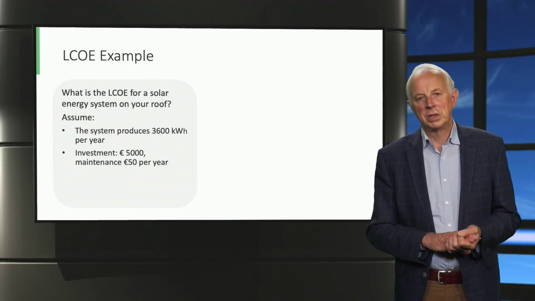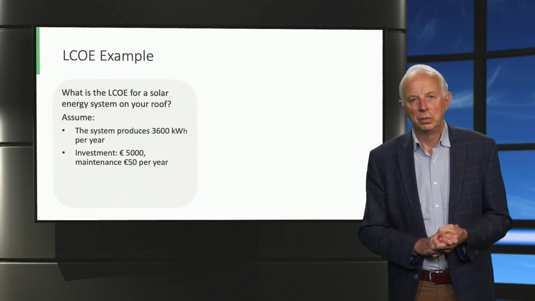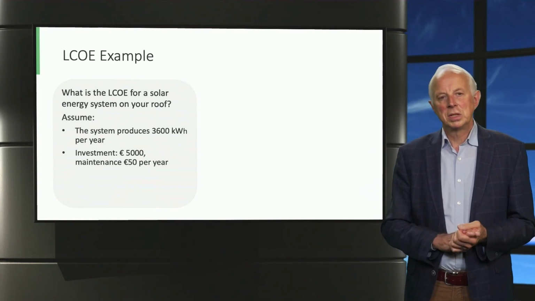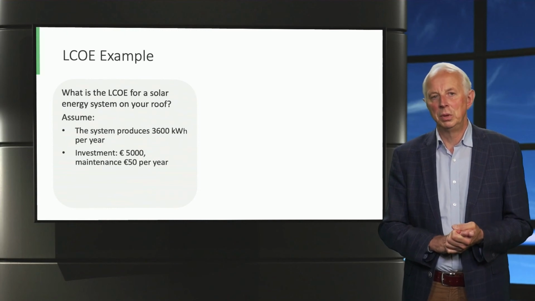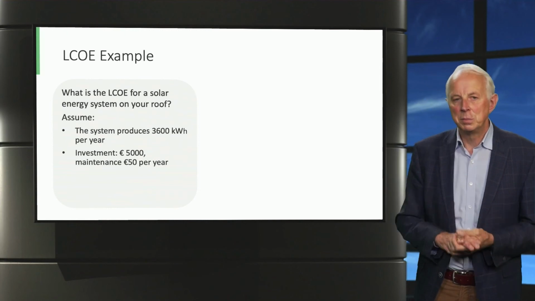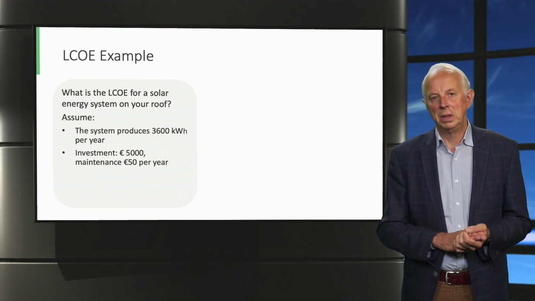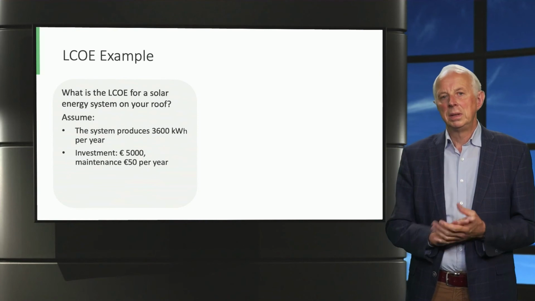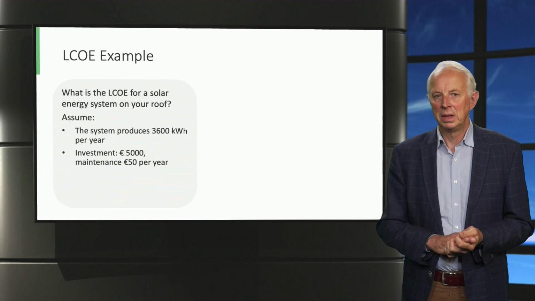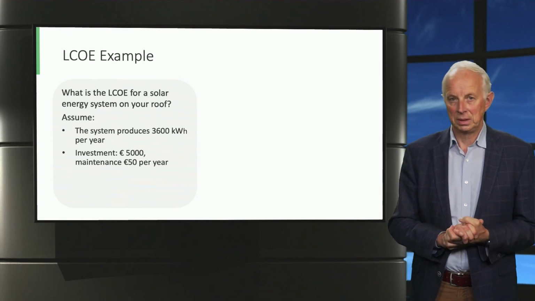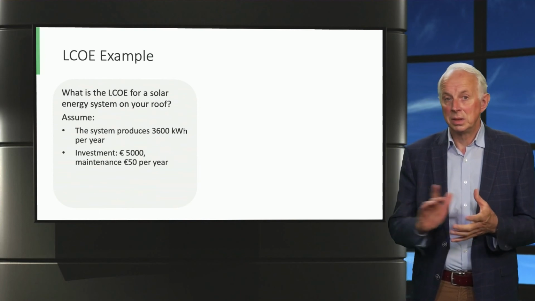Let's look at an example. Assume you invest in a solar energy system on your roof. Let's assume it's a system of 3 kilowatts and it produces 3,600 kilowatt hours per year. The initial investment is 5,000 euros. The maintenance costs are 50 euros per year. Assume that you can take an extra mortgage on your home to pay for the initial investment and that the discount rate is 4%. The system will last for 25 years, at least.